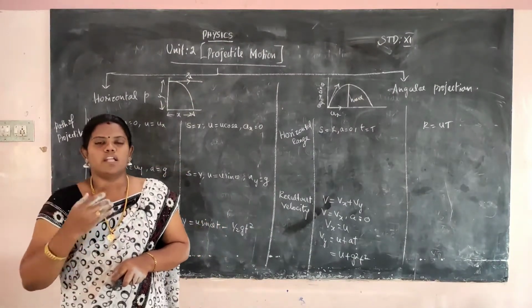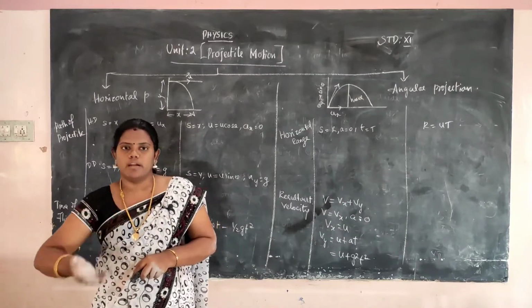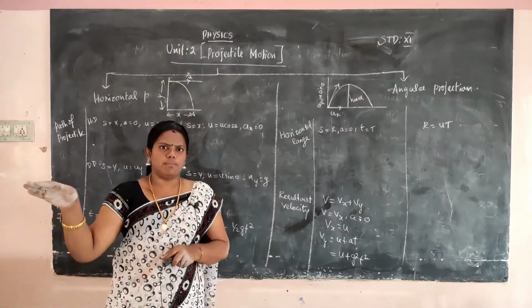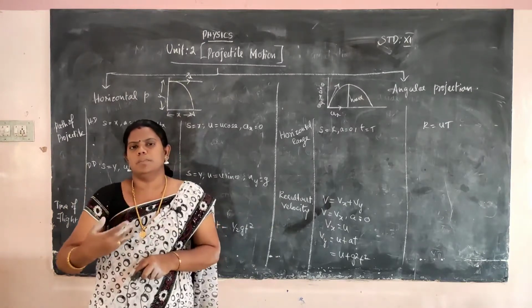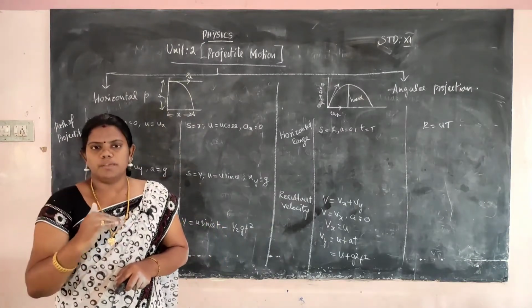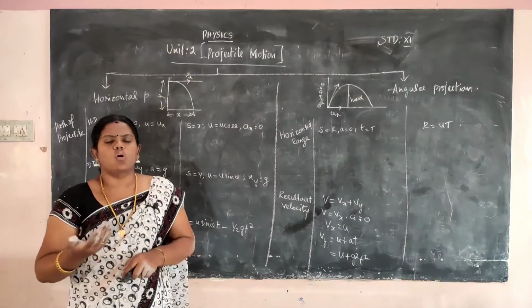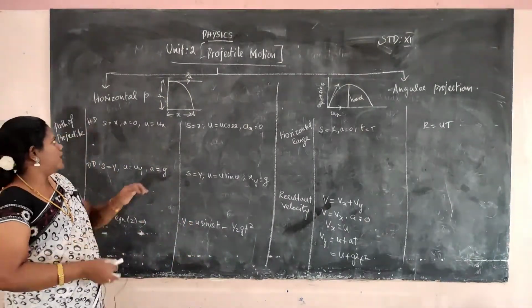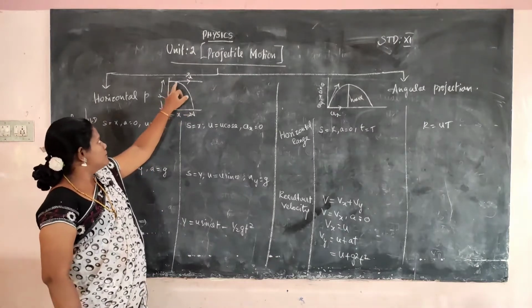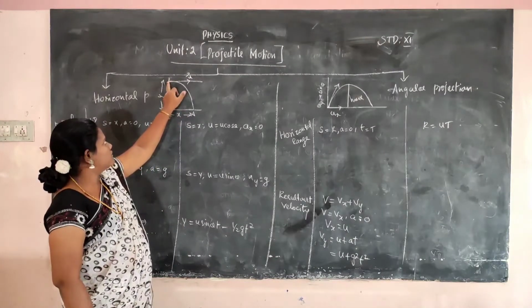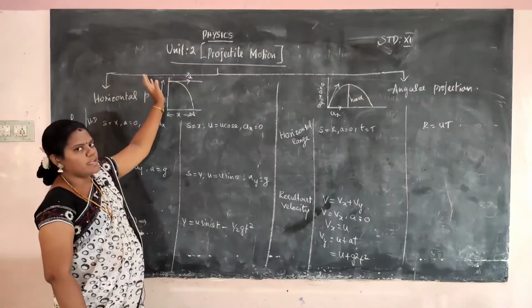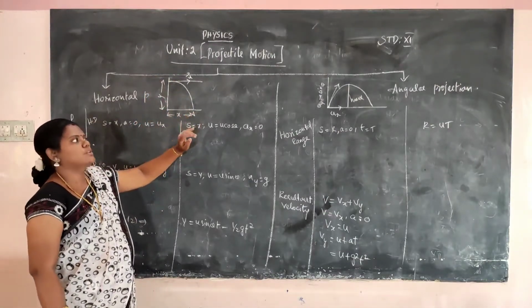One example is water flowing from the bottom of a water container, flying from a height down. Another is one person jumping from the height of a table to the downside. These are all examples of horizontal projection. So I will draw one diagram for horizontal projection. One thing falls from some height down, not upwards. Falling only downwards without going up is called horizontal projection.